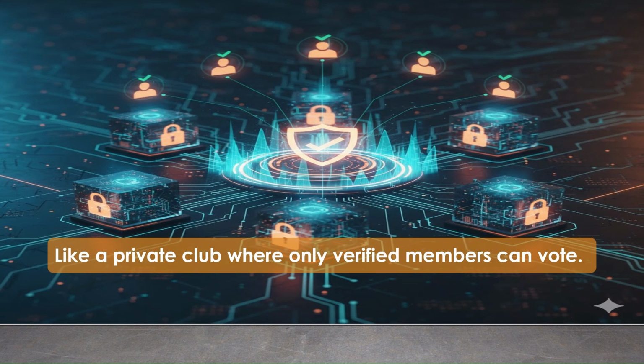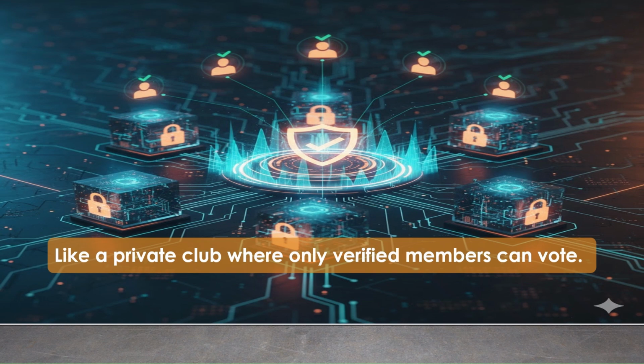So a POA blockchain is like a private club with strict membership. Only approved members can make decisions, right? This works well in enterprise networks with known partners such as supply chains and interbank settlements. So once again, we know from the definition that in POA, the validators are chosen based on their reputation. Okay, who they are in the business world, especially in the field that the blockchain is operating in. So this would make sense in more of a private or consortium type blockchain network.